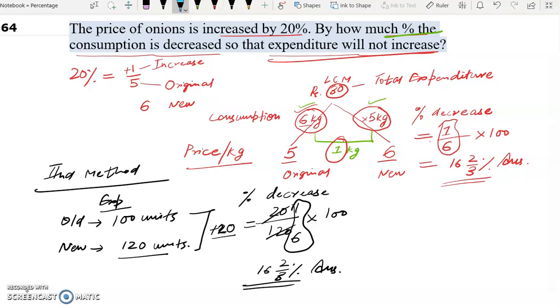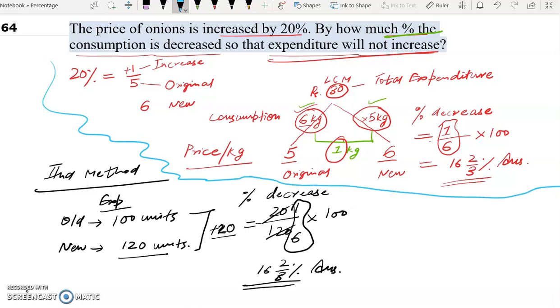Now in this question, in the first method, what happened is that our original price was 5 and our new price was 6. What happened to our consumption? Our consumption becomes the opposite of price. Now the price is in the ratio of 5:6, so our consumption will be the opposite of price. So this will be in the ratio of 6:5.